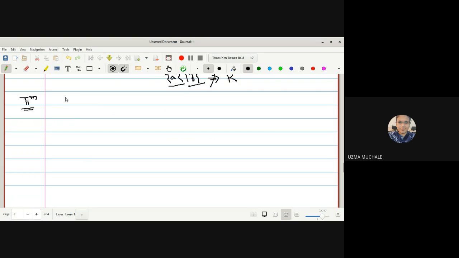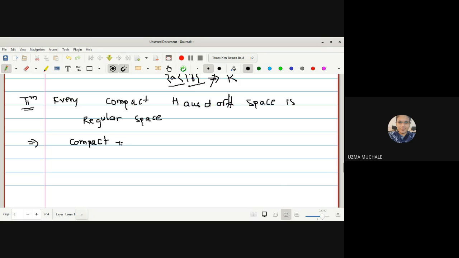Okay, the next theorem is: every compact Hausdorff space is a regular space. You have to prove that every compact Hausdorff space is a regular space. Or we can write this as: every compact Hausdorff, meaning T2, space is a regular space.